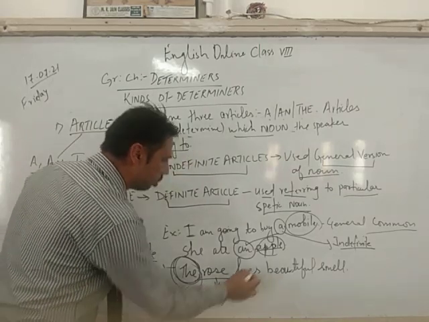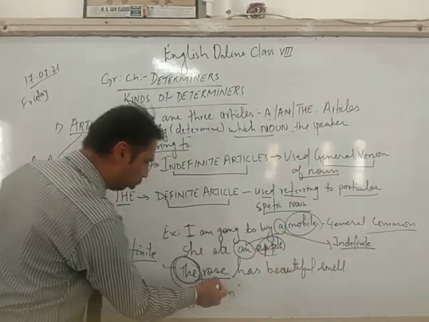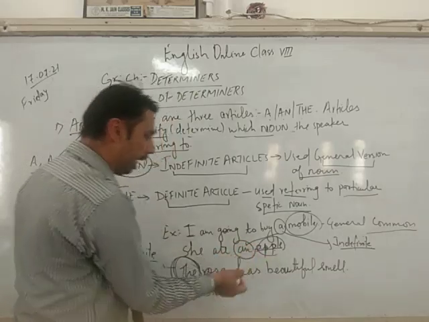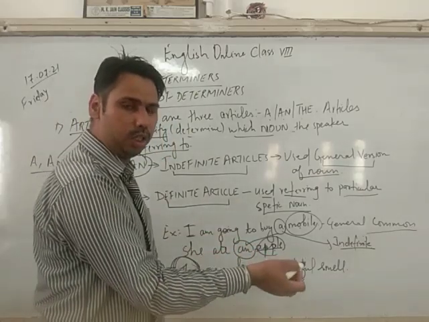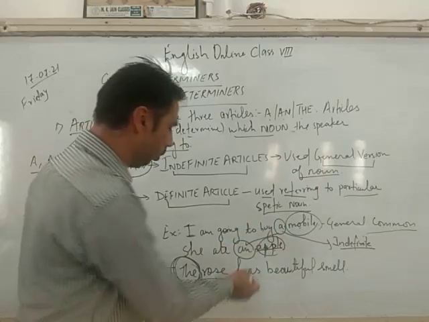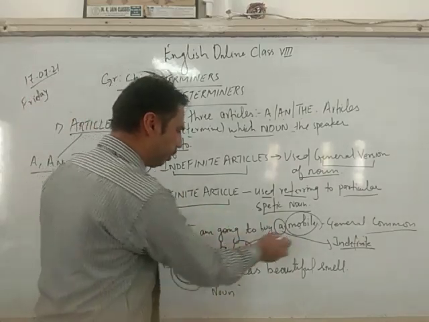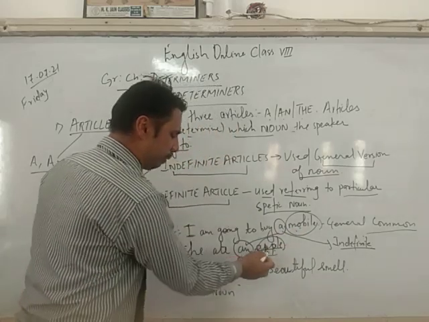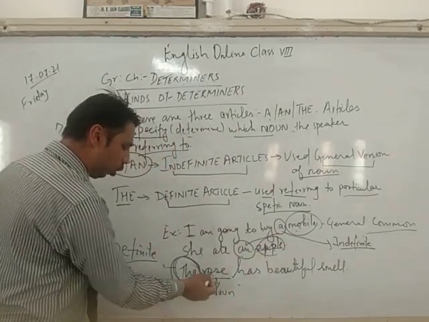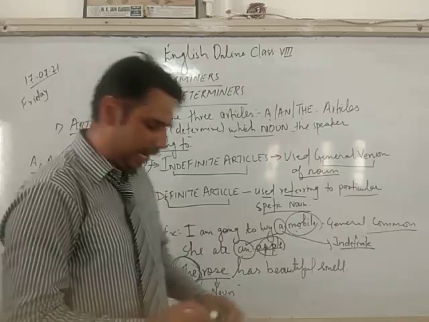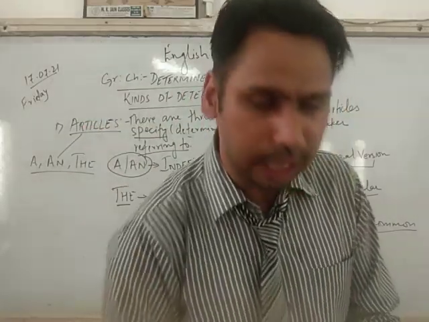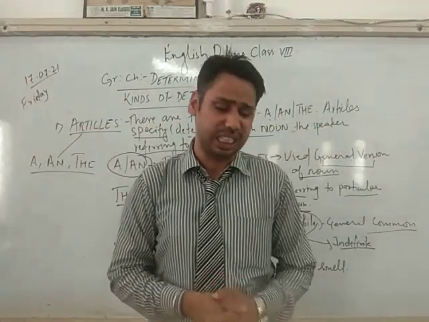So whether I use mobile, apple or rose, I have placed the articles before the noun. So here it is specifying. Here I am specifying about a mobile, here about an apple, here about the rose. So these three words, a, an and the, come under my kind of determiner, that is articles.